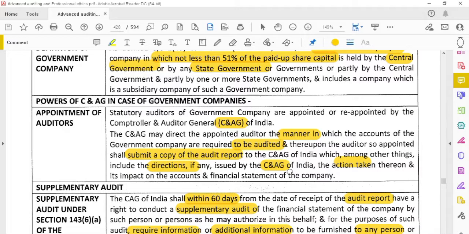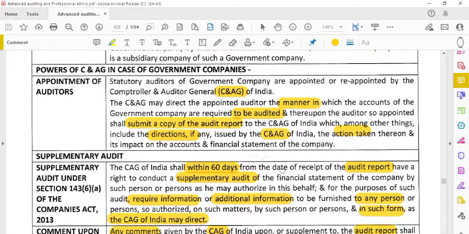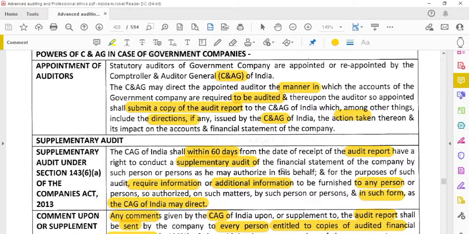Then supplementary audit. What is meant by supplementary audit? The C&AG can order a supplementary audit. If the C&AG wants to confirm whether the audit report is reliable or not, whether the audit is conducted properly or not, the C&AG can conduct a supplementary audit. They can ask for information from any persons within the period of 60 days from the date of submission of the audit report by the auditor.